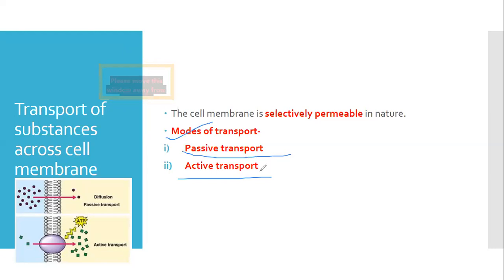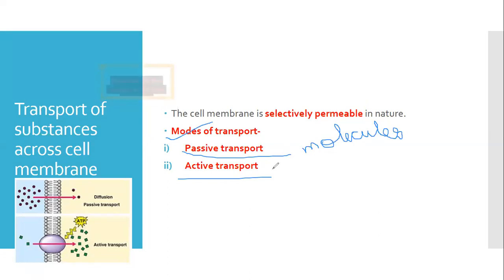Passive and active transport are the two systems of transporting molecules or substances across the plasma membrane, or the cell membrane. These are the only two systems by which substances like water, glucose, or any other ions can pass through the cell membrane. Passive transport and active transport.